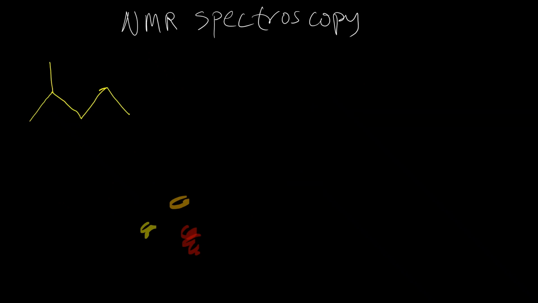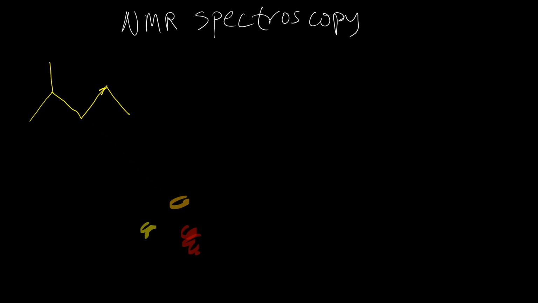So I want to try this one, 2-methylpentane. How many proton signals will it produce in NMR spectroscopy? So, like I said, the first thing to do is to check if there is a line of symmetry. And as you can see here, there is no line of symmetry. Right?